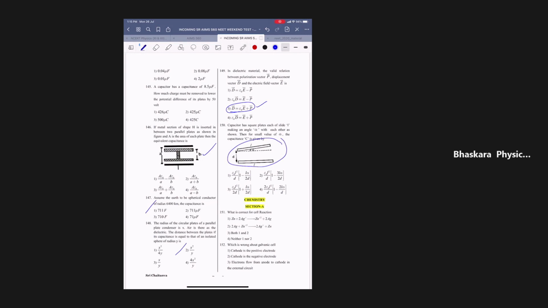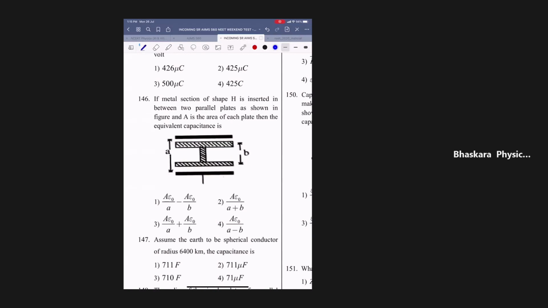Don't worry. 146. It is a metal, no? So this will be like inside, there is no question of this. A metal sheet is introduced between the plates. The total separation is d, out of which thickness b is occupied. So we can take this as a metal sheet of thickness t equal to b. Then the capacitance is epsilon naught A by (d minus t). Got it?